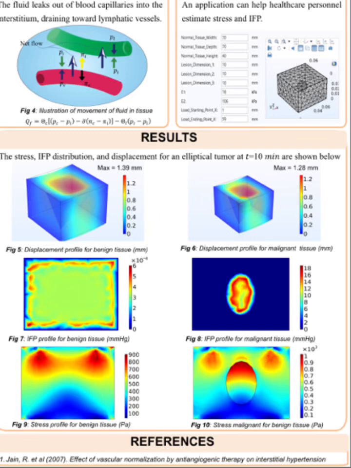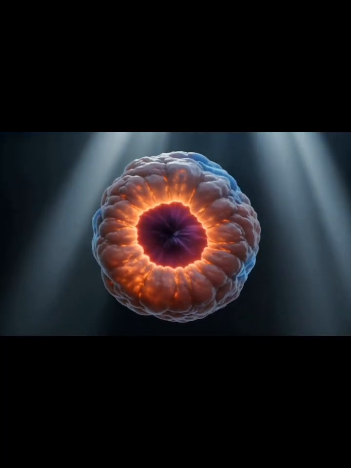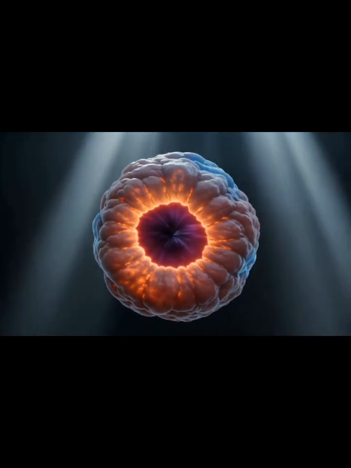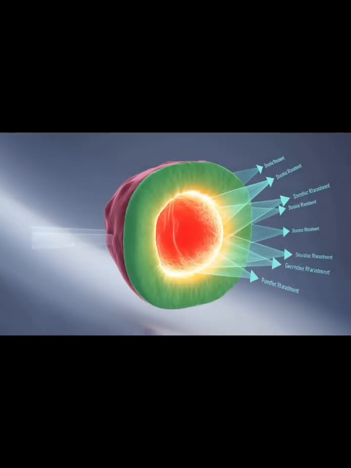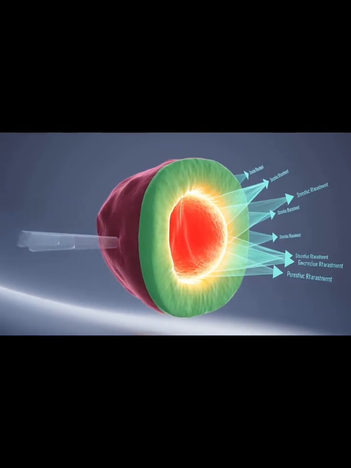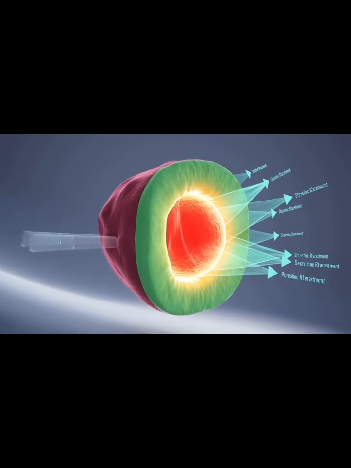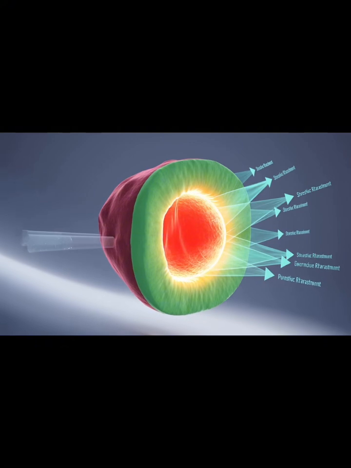The most important result appears in the interstitial fluid pressure maps. The predicted IFP is high and nearly uniform at the tumor center, and it gradually decreases toward the periphery. This pattern is consistent with experimentally reported observations in the literature. In engineering terms, the tumor doesn't have a uniform internal pressure environment. The central region experiences elevated pressure, while the peripheral region experiences lower pressure. As a result, the pressure gradient that would normally assist in drug transport becomes significantly reduced at the tumor core.